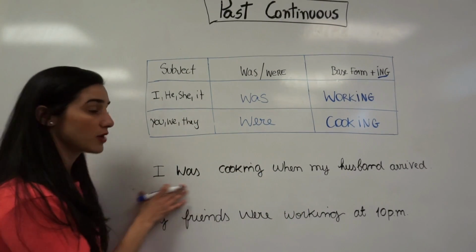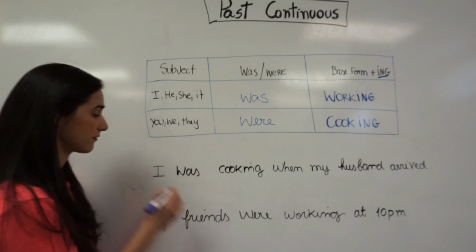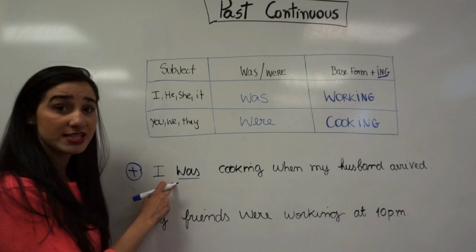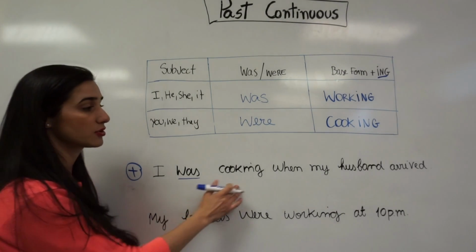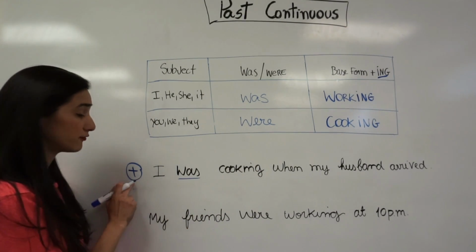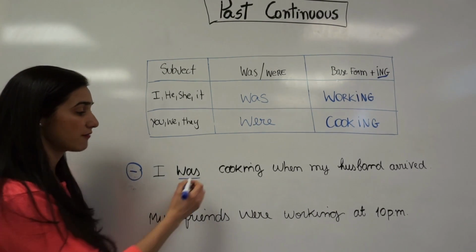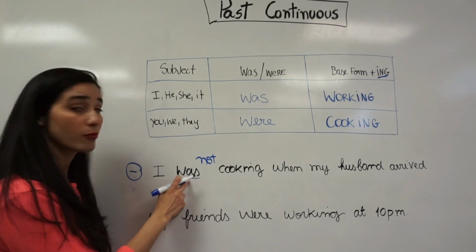So I have here two examples. I was cooking when my husband arrived. This is the affirmative form for the first structure, which is using was. I was cooking when my husband arrived. If I want to transform this affirmative sentence into the negative, I have to add not after the verb was.